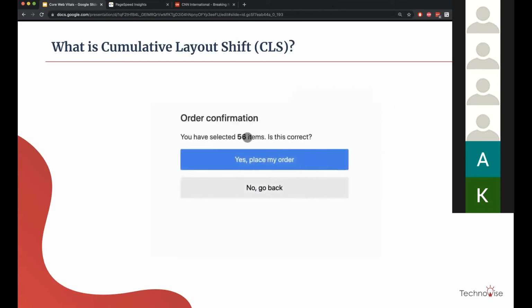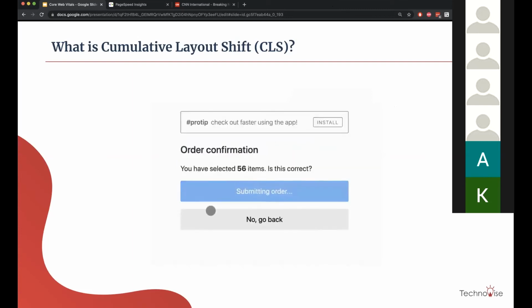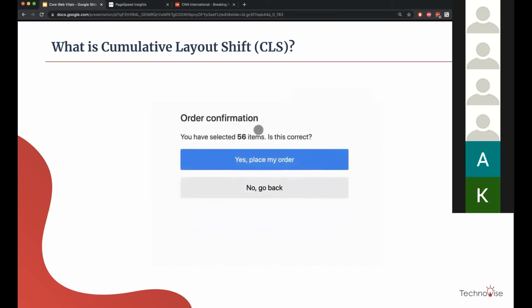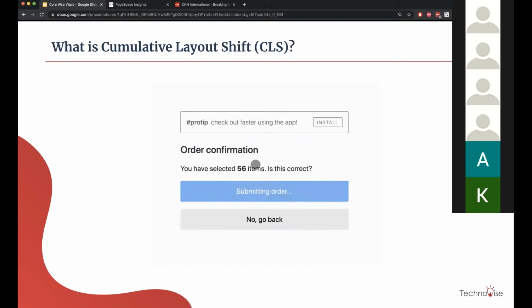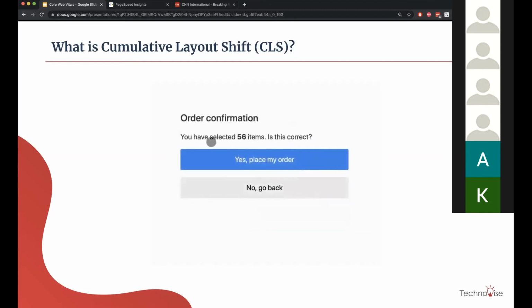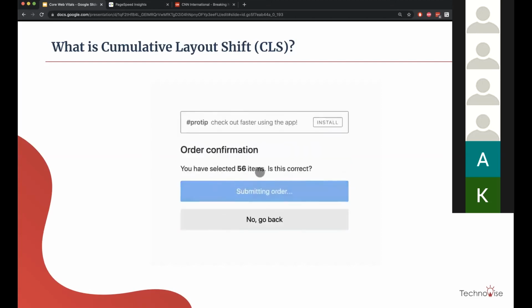So this is an example of a layout shift. You see a page, you want to do something, and then something else pops up and you end up clicking on some other button that you never wanted to click. This is a bad user experience, and this might even lead you to do a destructive action as well.